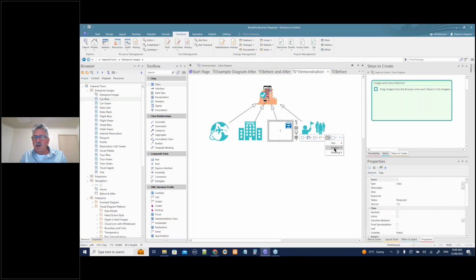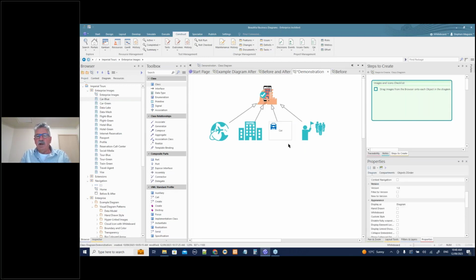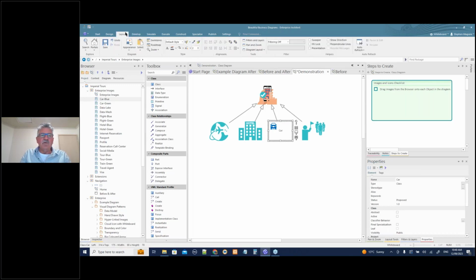So let's go in here and say the position. Let's make it top left instead. And that still looks not so good. So let's put 4 pixels of padding around it as well. And let's change this to car so that it looks a little bit better. Now that I've got that there, I can do my general styling of saying let's make the border blue and all those kind of things.